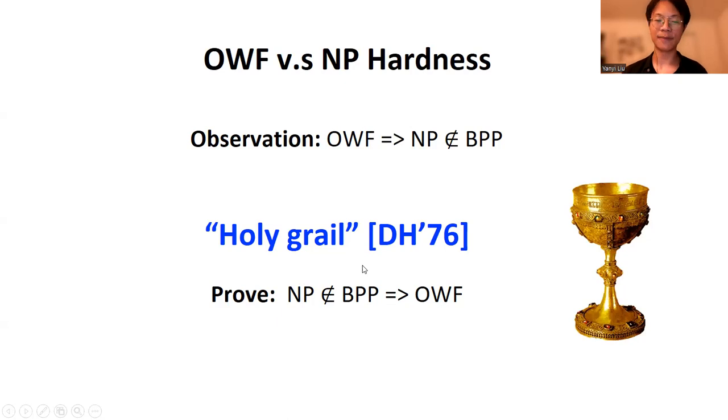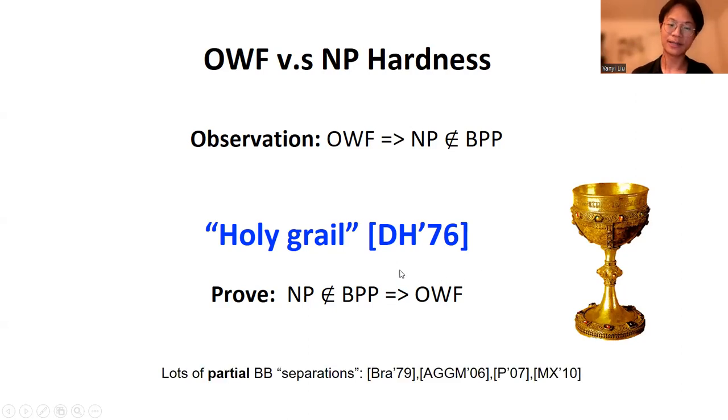And there are many results towards proving this holy grail, but most of them are in some sense negative results. And we want to mention that here those separation results are in some sense partial black box. They either only consider restricted types of black box reductions, or they only consider restricted types of one-way functions. So basing one-way function on NP not equal to P is still open.